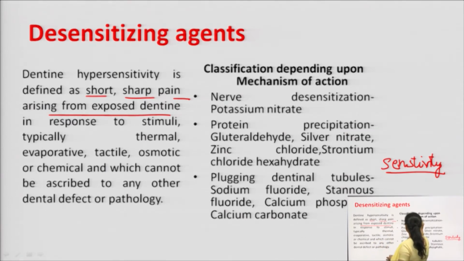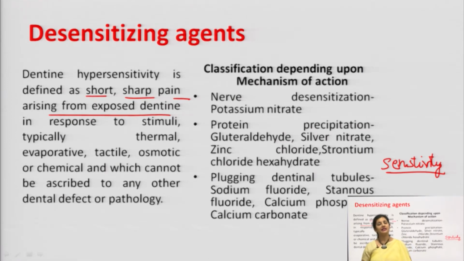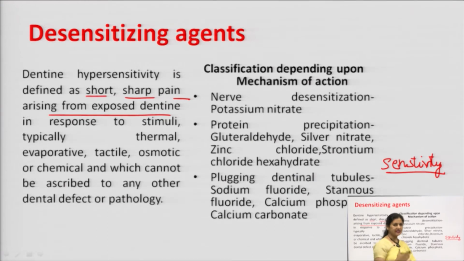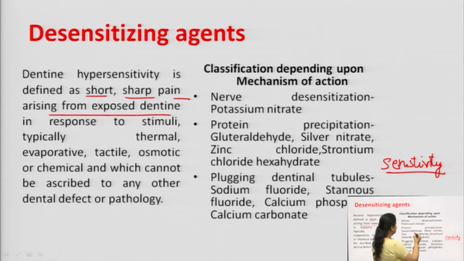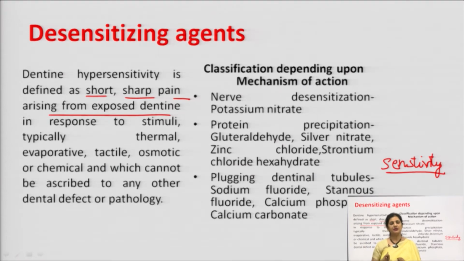Now, the desensitizing agents have been classified depending upon the mechanism of action. We have three categories here. Number one is nerve desensitizing agent. Nerve desensitization is the purpose which they serve, and the example includes potassium nitrate. The second category is protein precipitation. These cause protein precipitation and hence they remove the sensitization.